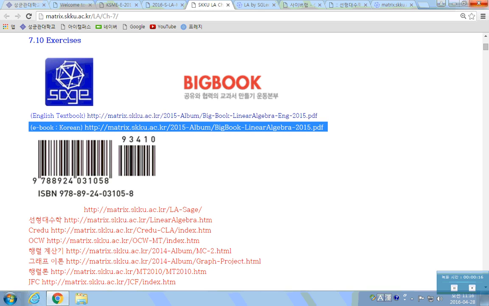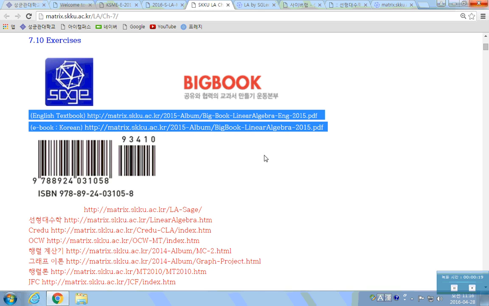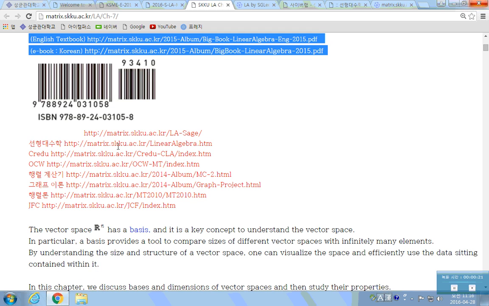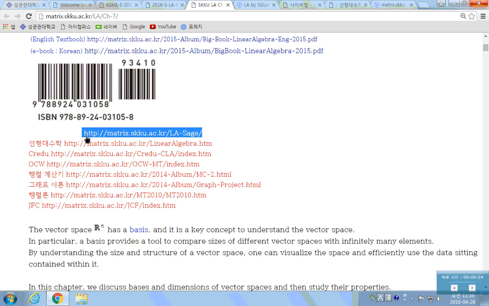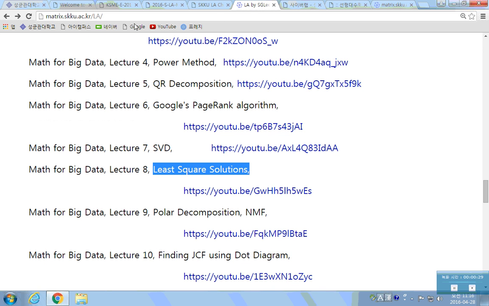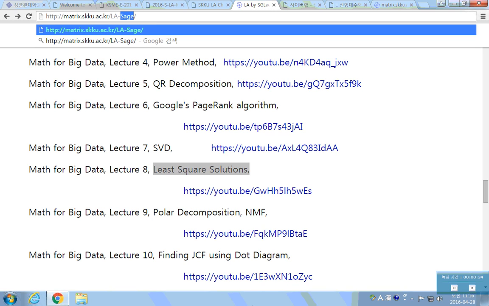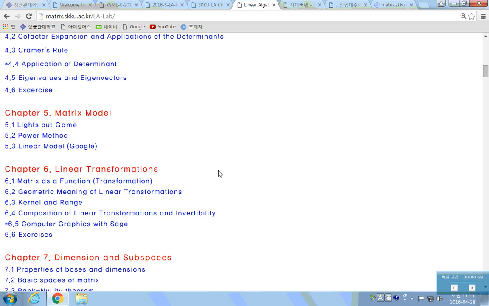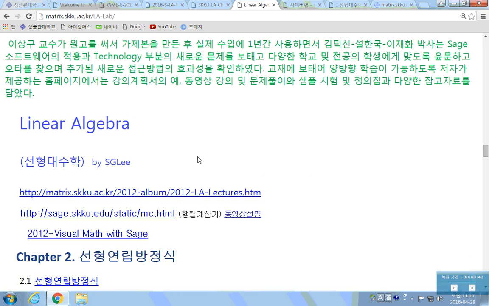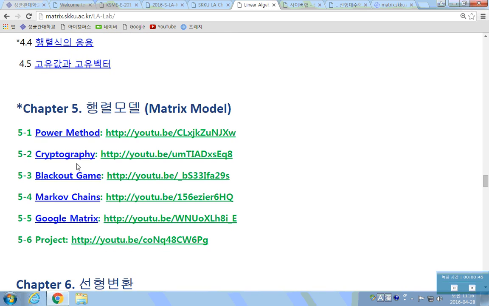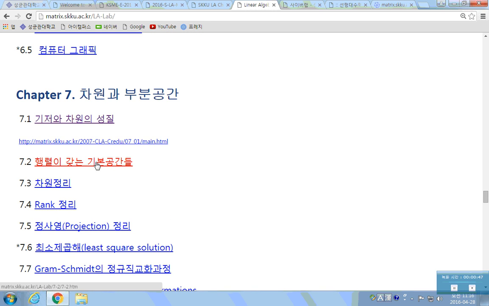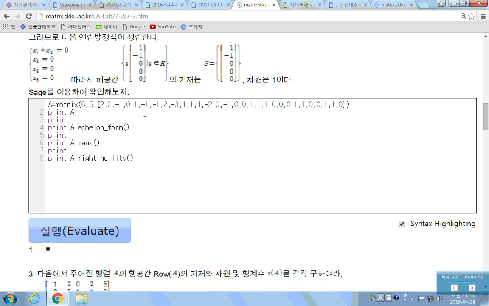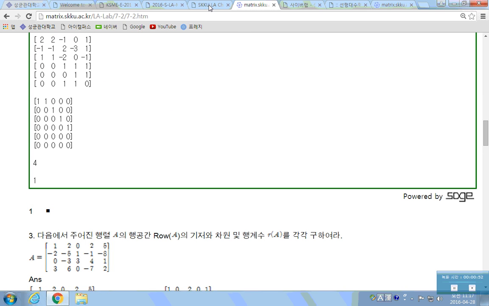You know that our free ebooks can be downloaded from this web address, and there is a lot of information that you can find in many addresses, like here. You will find all of those contents, like here, chapter 7, for example, and 1, 2, 3, 4. You can find all those in these web addresses.